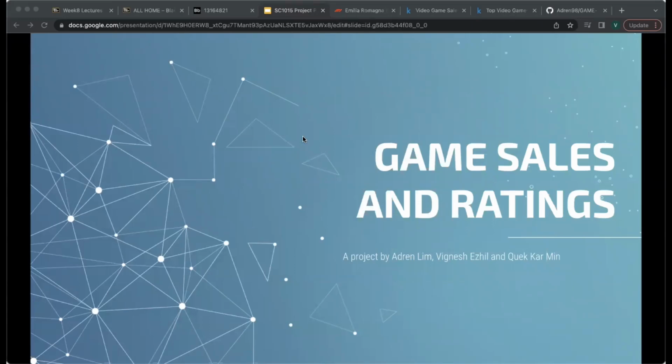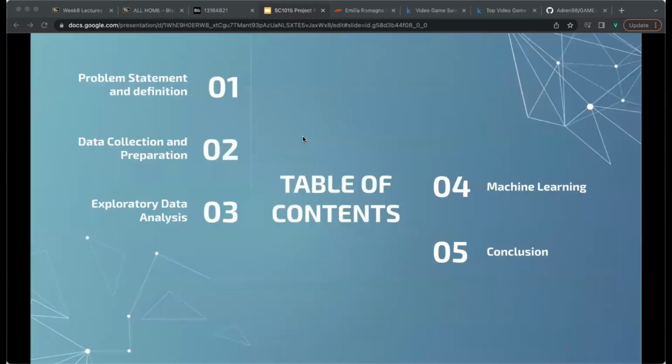Hi there, we'll be explaining our project today, which is on game sales and ratings. Here's the table of contents.